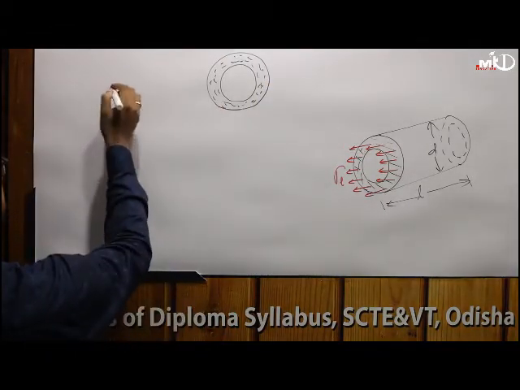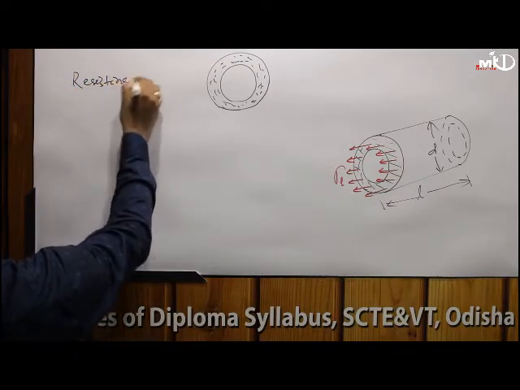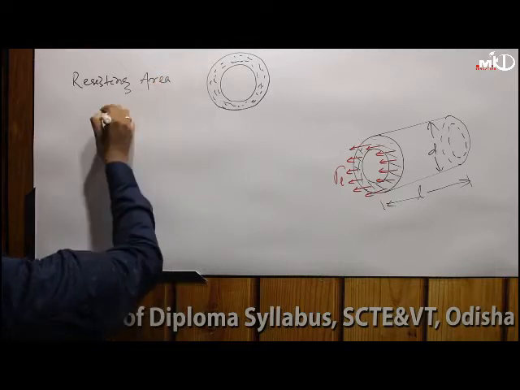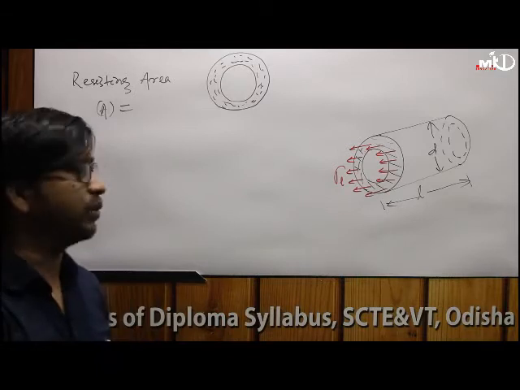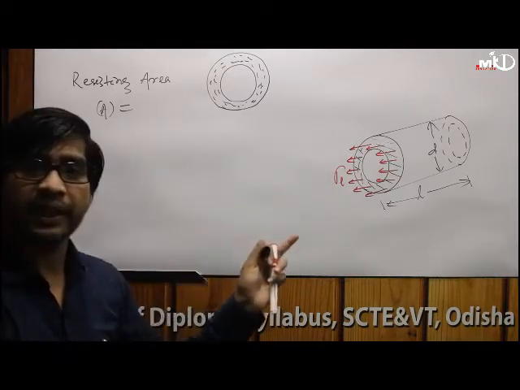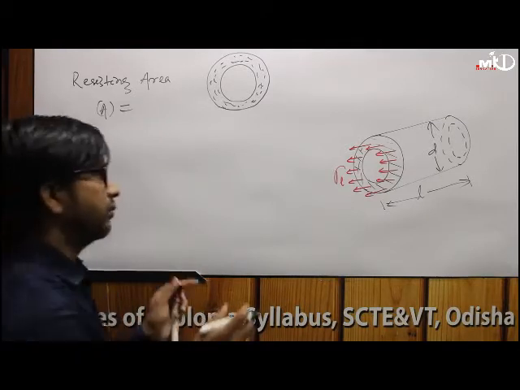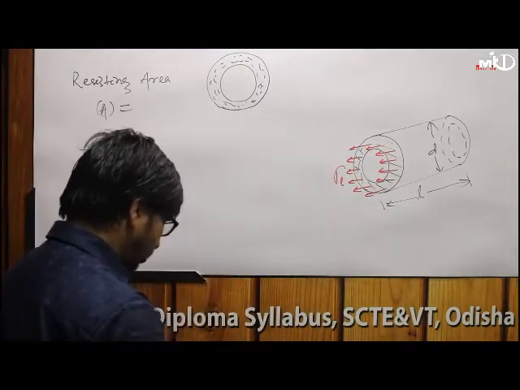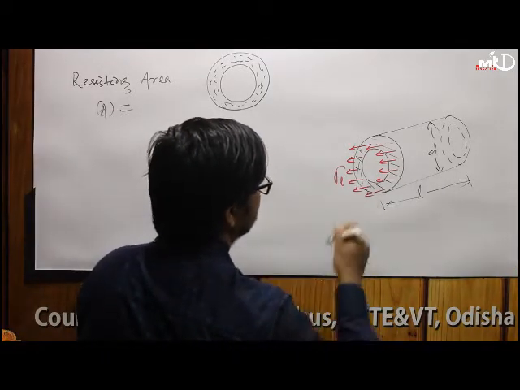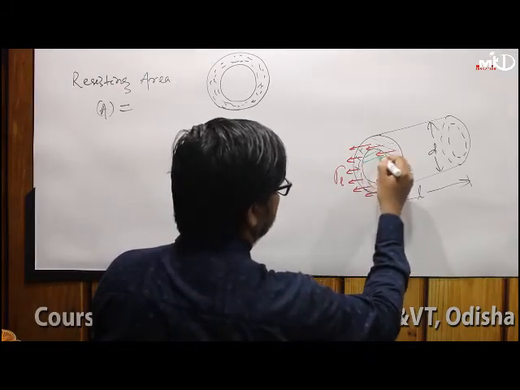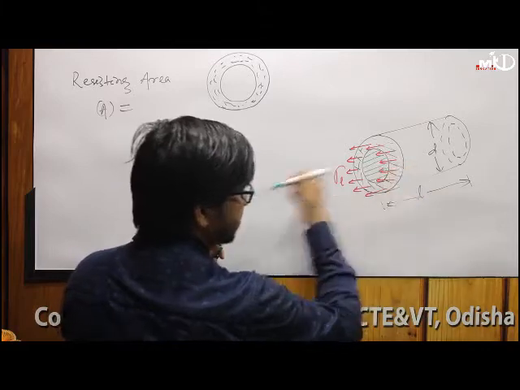So resisting area means this area is fighting against the failure, otherwise failure would not happen. On this circle, the pressure force is acting like this.